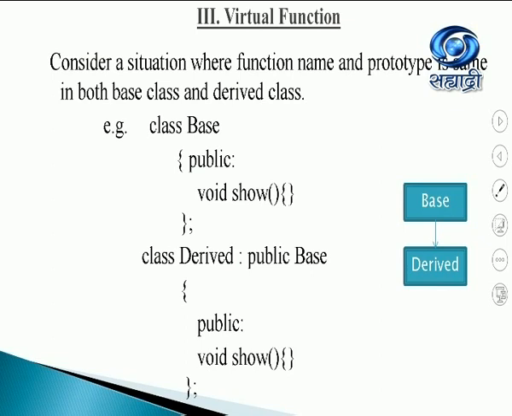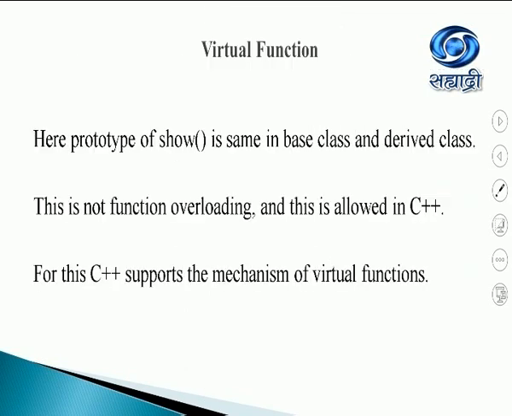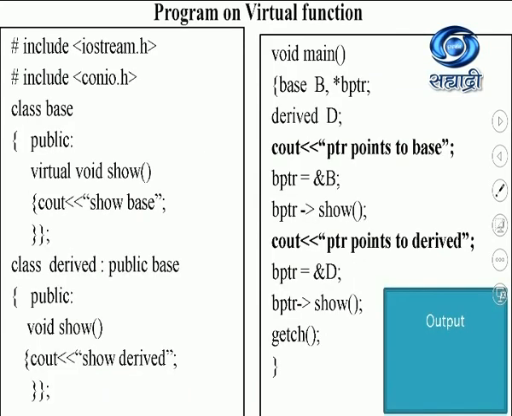The ambiguity here is that it is allowed because both the classes are independent, but since one is derived, the prototype is the same in the base class and the derived class. This is not function overloading, and this is allowed in C++. So for this, C++ supports the mechanism of virtual functions. Let us see how it works.